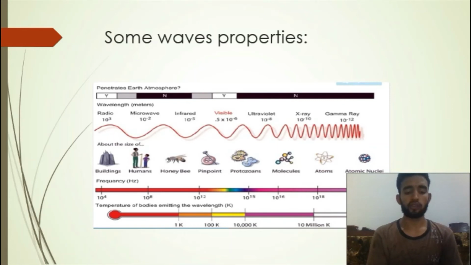And now the next wave we will discuss is visible light. Visible light is the only light which can be seen by humans. We use the term ROYGBIV, which includes all the colors red, orange, yellow, green, blue, indigo, violet, which a human eye can detect and see.